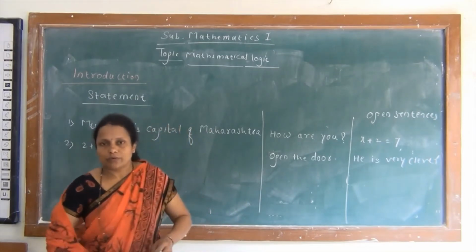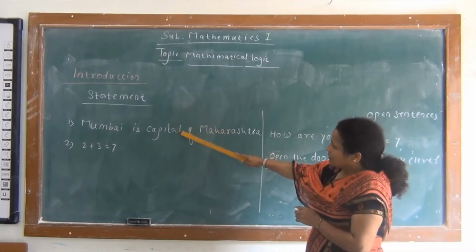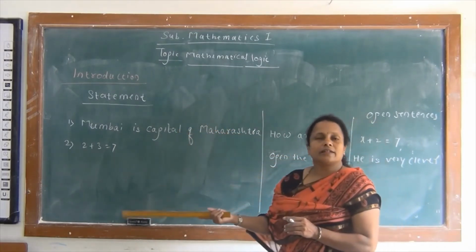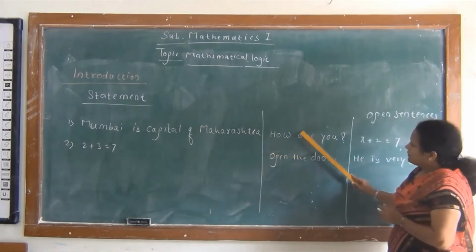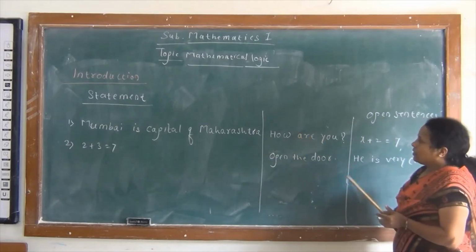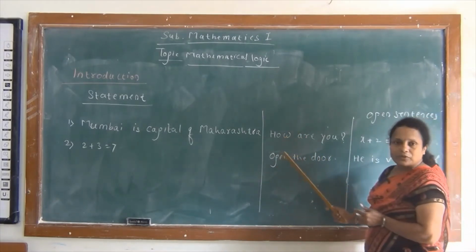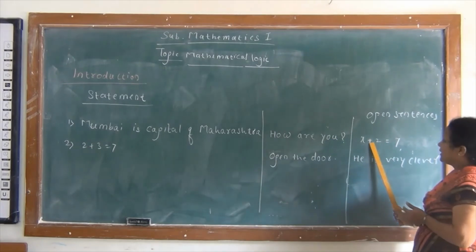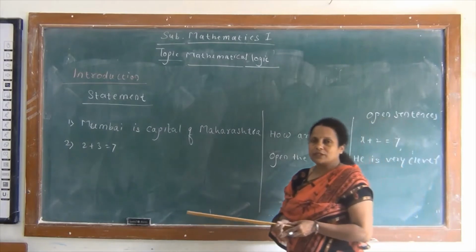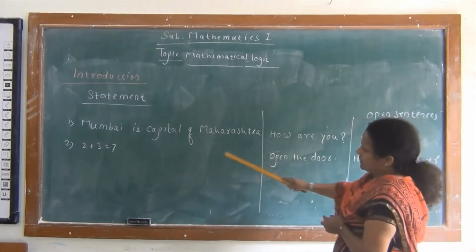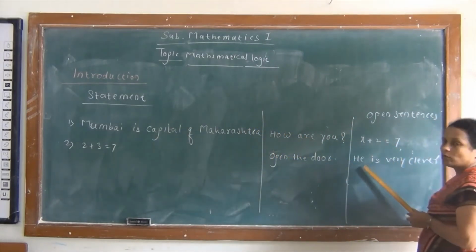So remember here on the board, we write three types of sentences. Out of these, the first type are statements, because these are either true or false. Here they are interrogative sentences or exclamative sentences whose truth we can't find, so they are not statements. And here they are open sentences because their truth varies from one person to another person. So remember three types of sentences: these are statements, these are not statements, and these are open sentences.